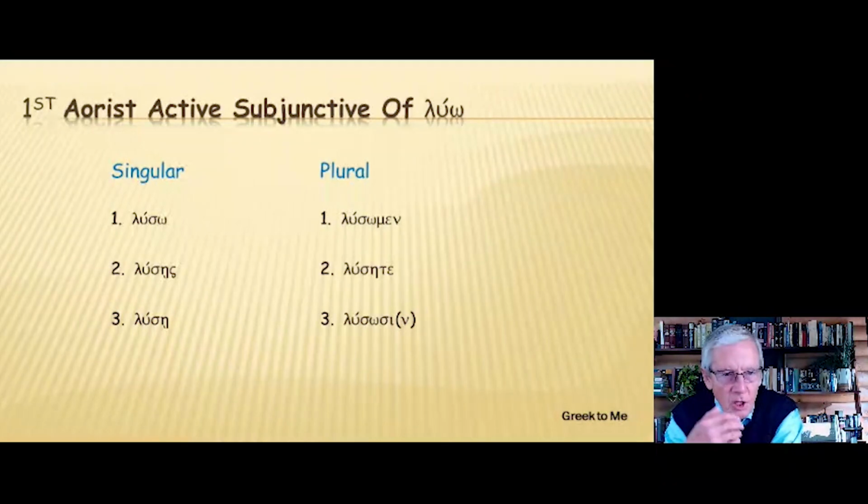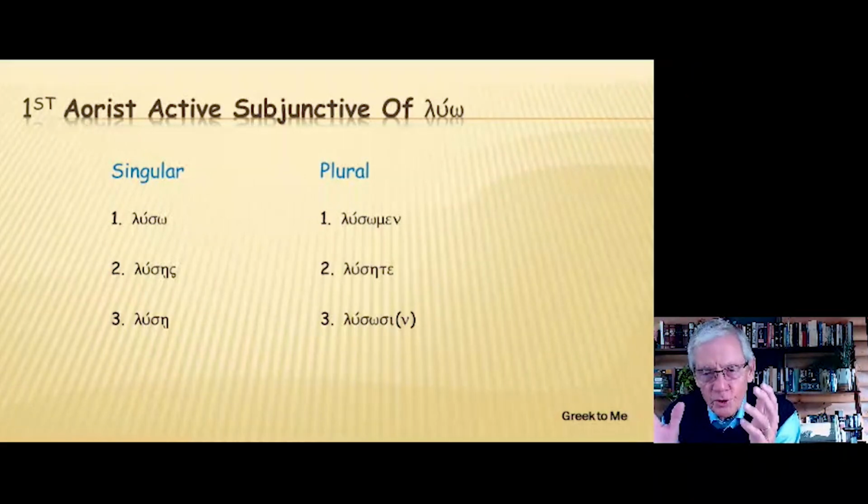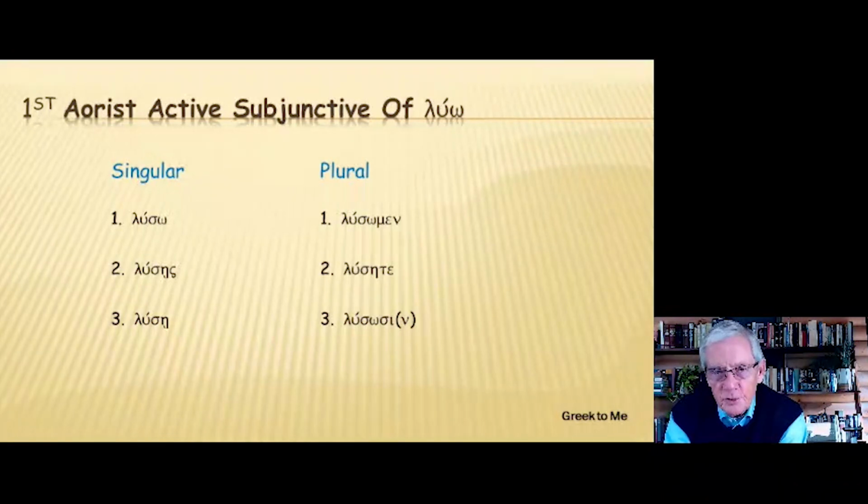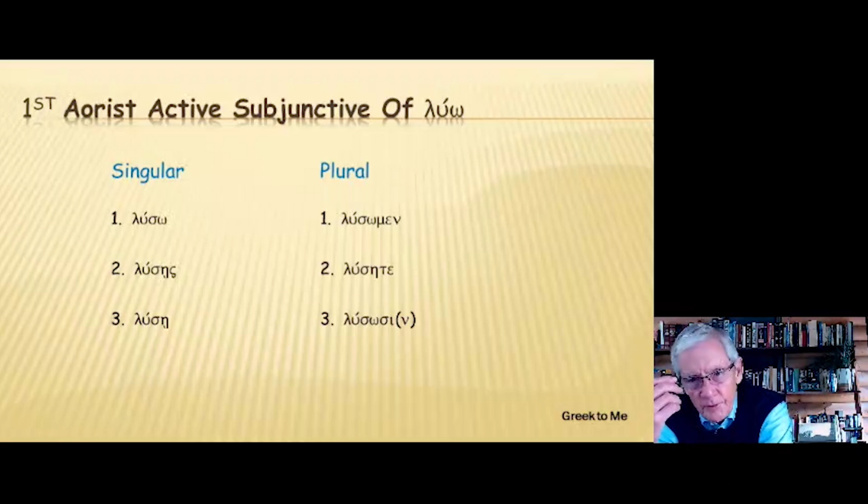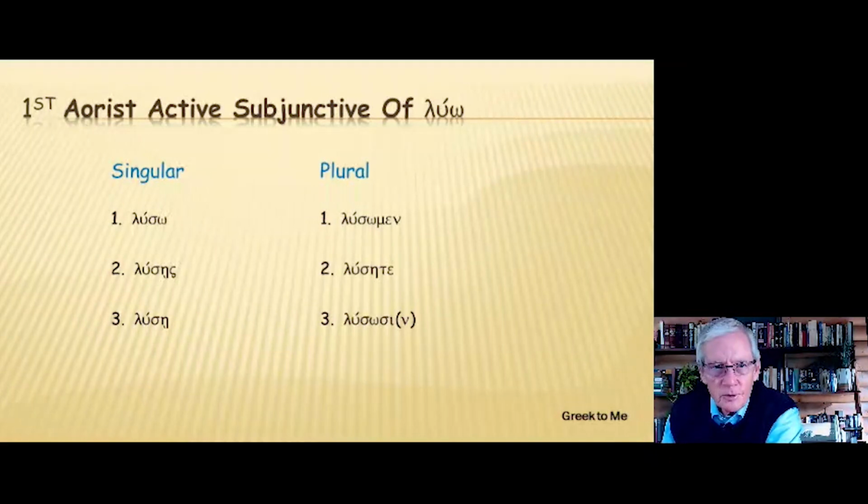So let's pronounce these. Luso, luses, luse, lusomen, luseta, lusosi, or lusosin. Now, what's the difference in translation between the present subjunctive and the aorist subjunctive? It has to do with the type of action. So if you had hina luso, this would be a point action. That's the meaning of the aorist, point or punctiliar. If you had hina luo, the present subjunctive there would have the sense of ongoing or continuous action.